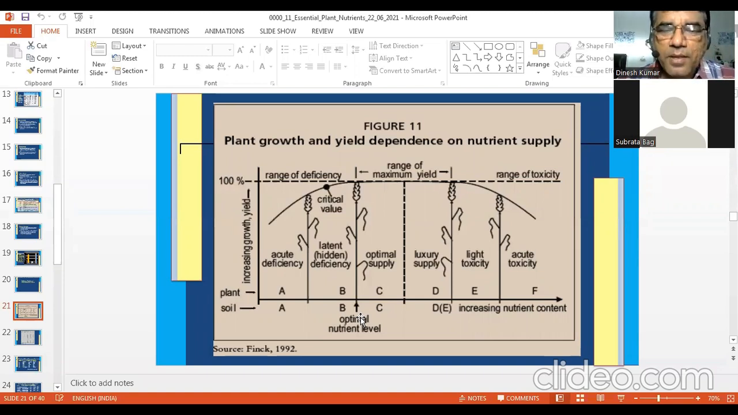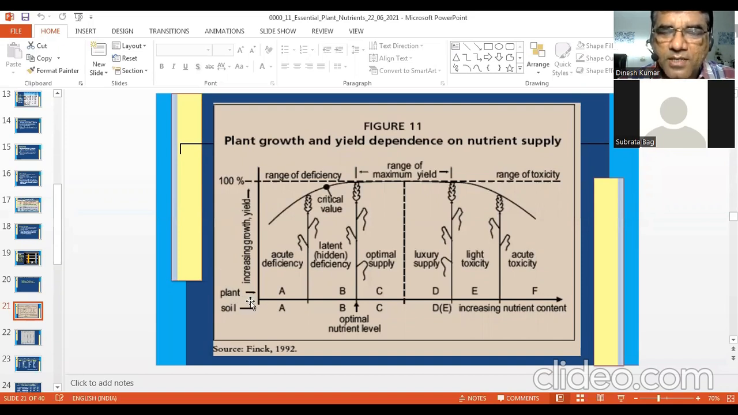So you can see on x-axis, it is growth factor, or you can say it is independent variable. And on y-axis, it is dependent variable. Dependent variable may be here, it is growth, in terms of growth or in terms of yield. You can take either of these. And x-axis, it is the nutrient concentration. Nutrient concentration in soil or in plant. You can see both are written here, plant and soil.